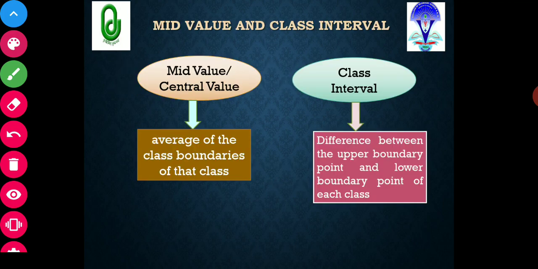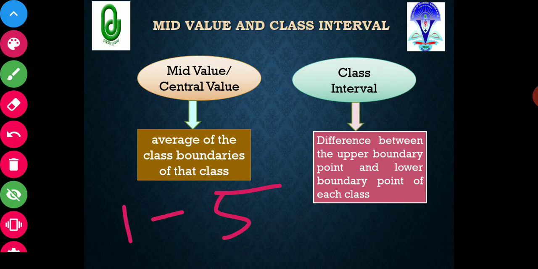Now we will go to a few terms. What is the term? Mid value or central value. So the mid value of the class. Suppose you have the class 1 to 5. What will be the mid value? The average of the class boundaries of that class, 1 and 5. So 5 plus 1 divided by 2, so 6 divided by 2 is equal to 3. 3 will be the mid value or central value.